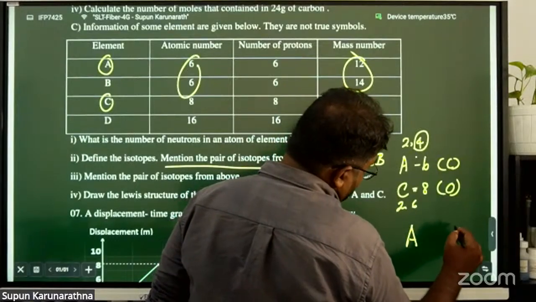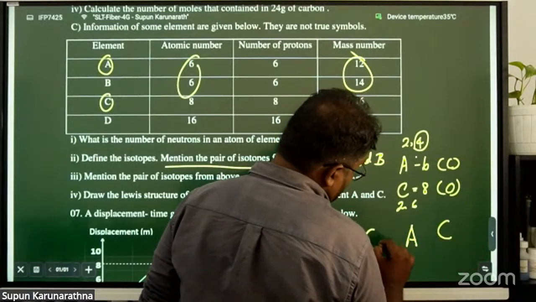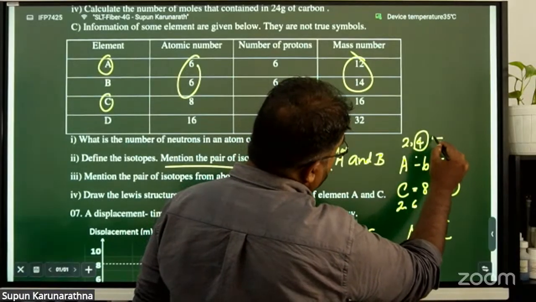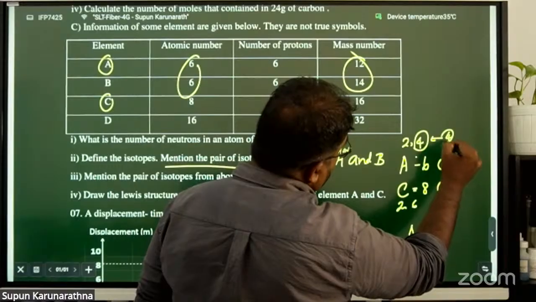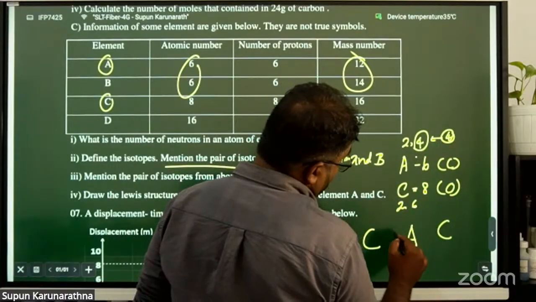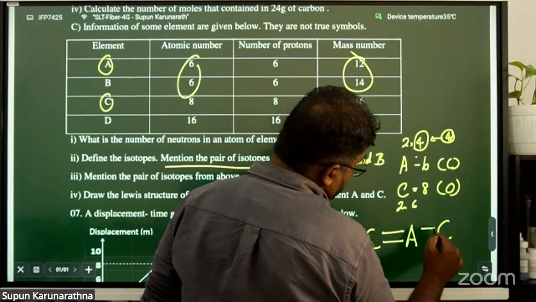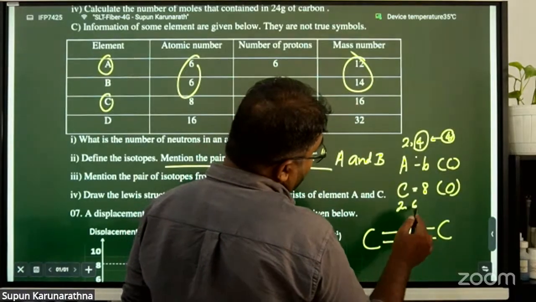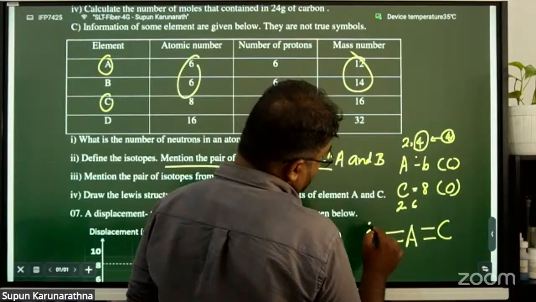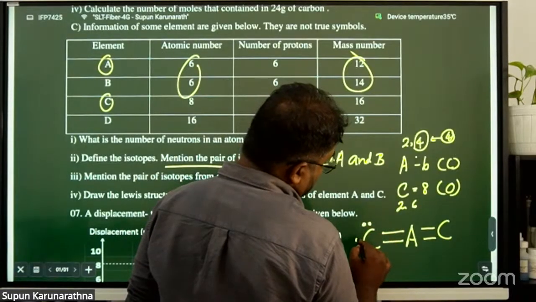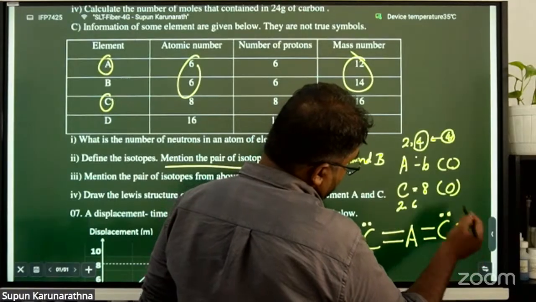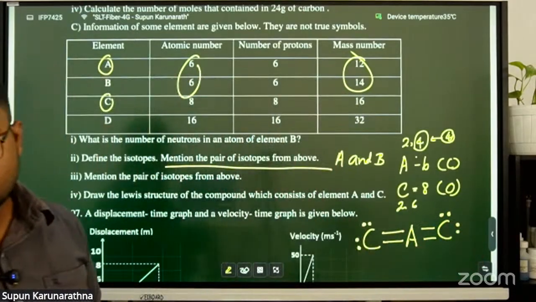For it to be stable, 4 more electrons are needed, and with both of them making bonds, the electrons are shared. After giving 2 electrons, it should have 2 pairs of electrons on the element C in the valence shell.